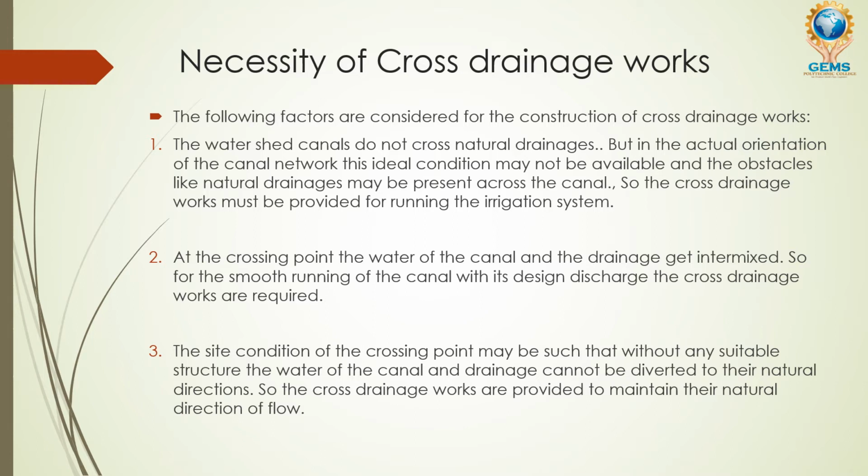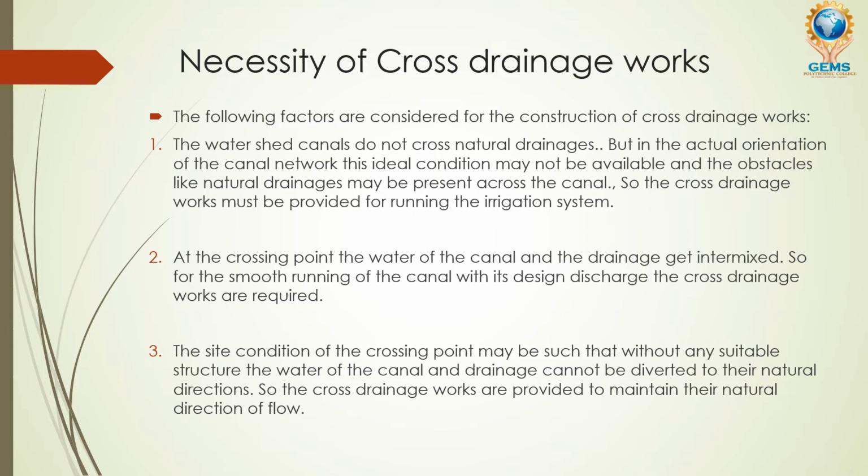The second point says that at the crossing point the water of the canal and the drainage get intermixed. So for the smoother running of the canal with its design discharge, cross drainage works are required. Suppose there are two canals flowing and merging; this is called the crossing point. At this point the two would mix, so in order to prevent that, cross drainage works are required. Only for smooth running and a good discharge to be given to the particular irrigation land, this type of cross drainage work is adopted.